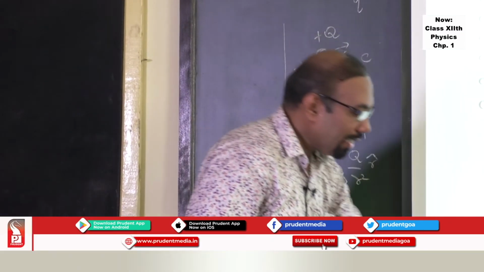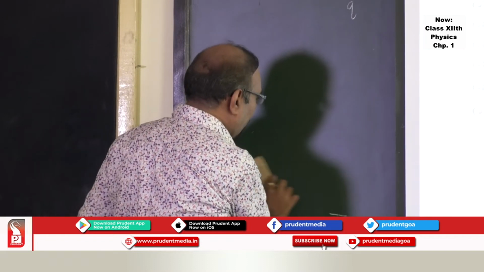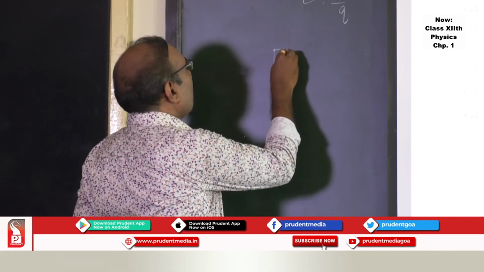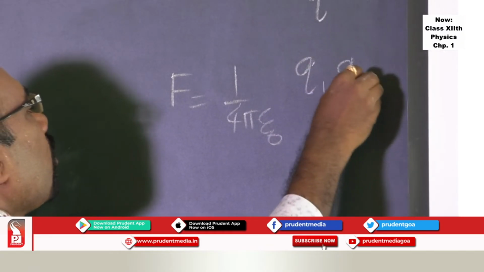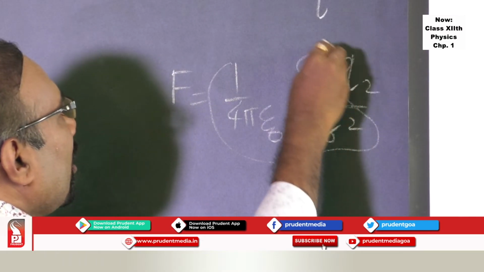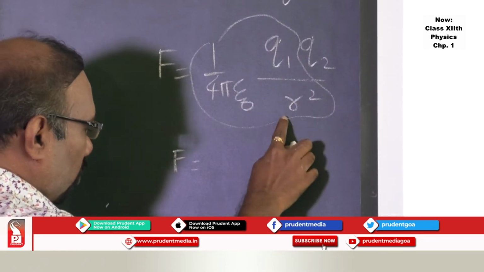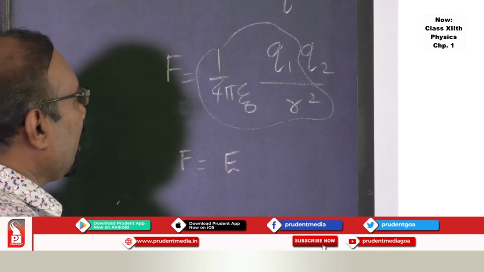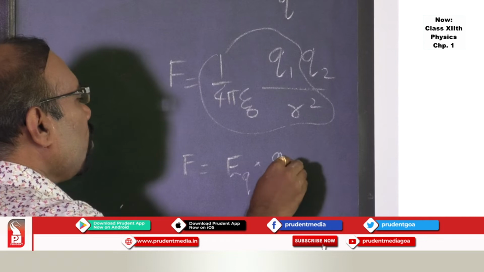Then one can also get the electric field relation in terms of electric force by using Coulomb's law. F is equal to 1 upon 4 pi epsilon 0 q1 q2 upon r square. Now, this part, 1 upon 4 pi epsilon 0 q1 upon r square, is nothing but the electric field due to charge q1 acting on charge q2.